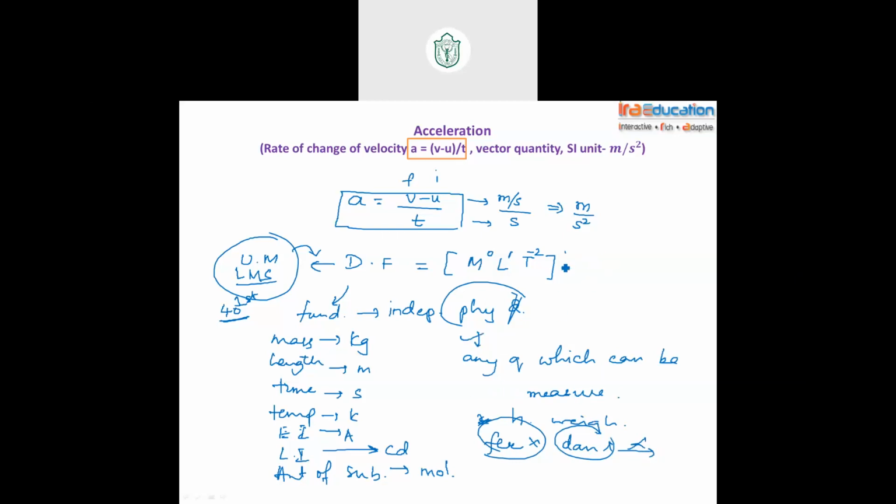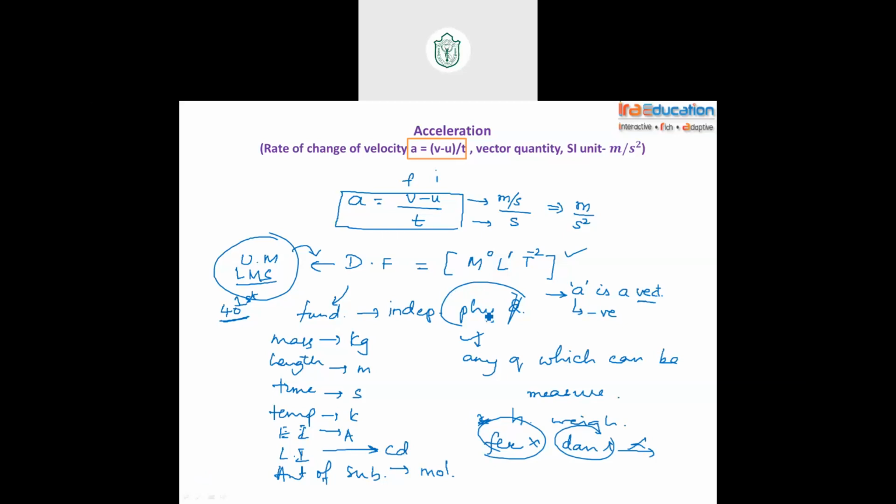So dimensional formula, very important, guys. Moving to the next point, make a note. Acceleration is a vector quantity. Because acceleration is a vector quantity, negative acceleration is possible. Only vector quantities can have negative values. See, distance can't be negative, whereas displacement can be negative, even zero. Negative values and zeros are possible only for vector quantities. Speed has no negatives, but velocity can be negative and zero also. Moving to the next, is there any doubt?